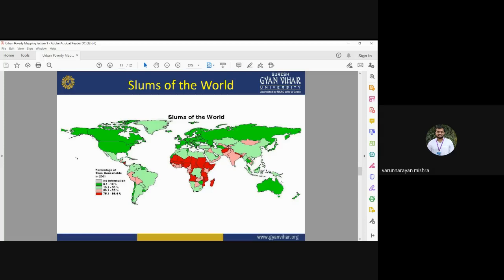The green area has only 1 to 10% of slum area, but in red, that is in the African continent, in some countries they have around 75 to 99% slum areas. After that, India also has 50 to 75% urban slum area. So you can see the scenario.